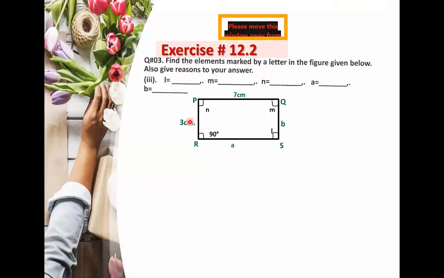This is an exemplary question, so please do not copy this question into your copy. Just listen to me and learn the criteria for how to solve this question, and then you will attempt the question that is given in your book. Everyone should know where we will start. First, we will write down the heading of solution, and then the next heading is the name of the shape.